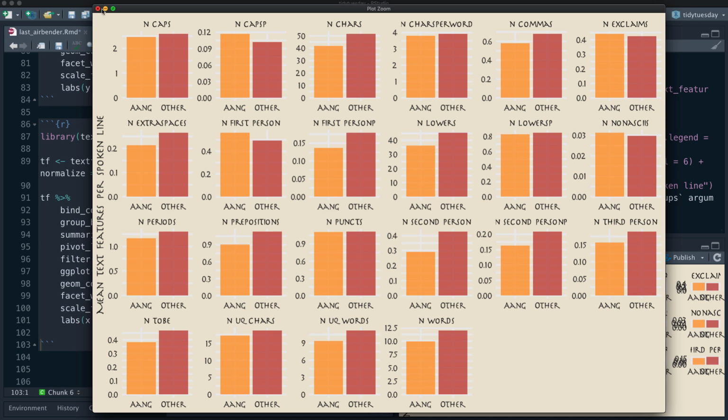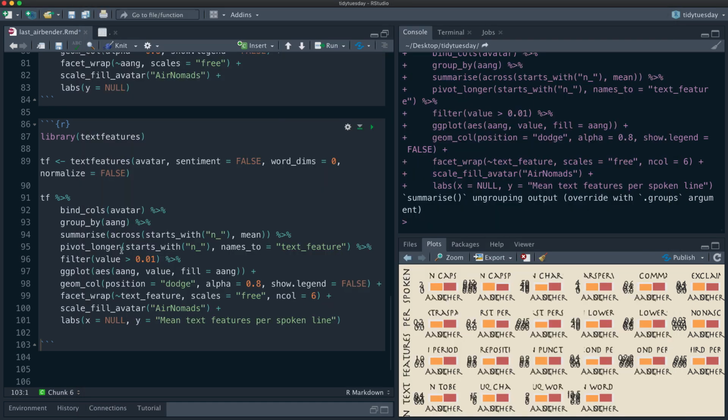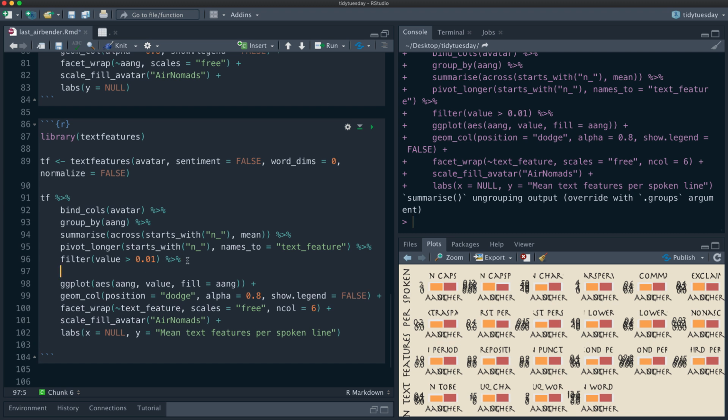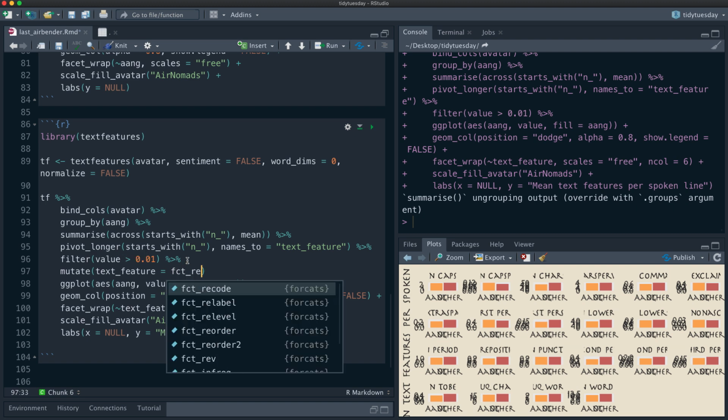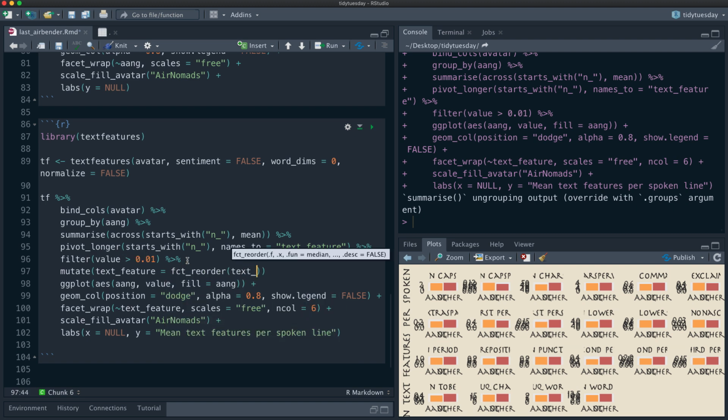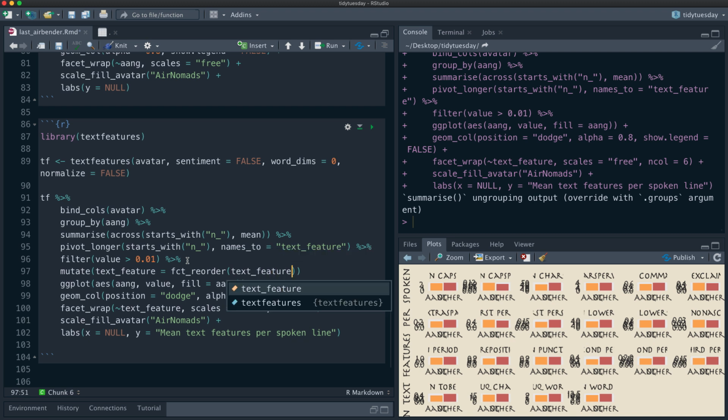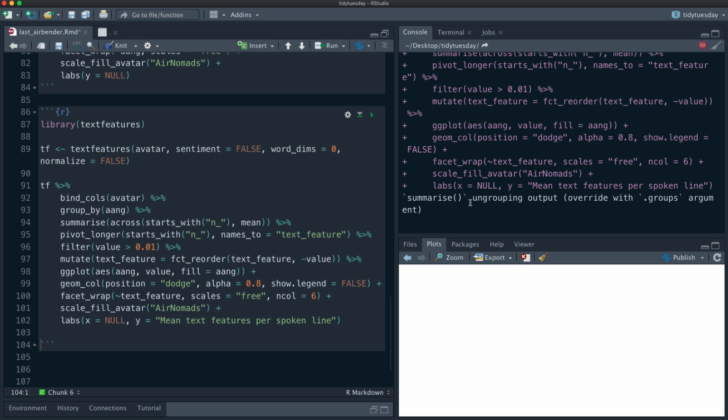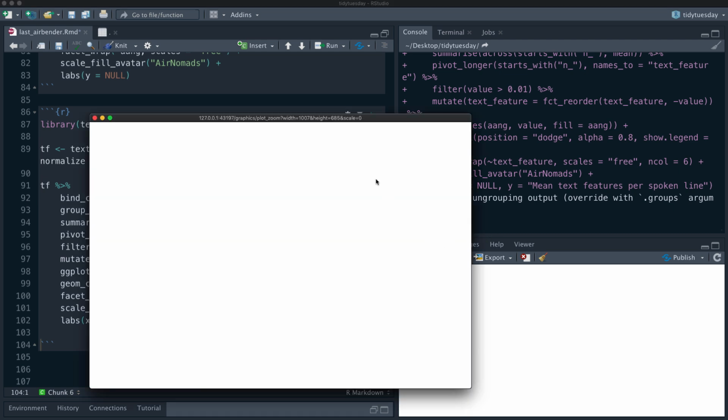let's do one more thing. Let's reorder this. So text feature in order of value, like this, so that we can see the ones that are the highest up in the corner, and then it'll go down to the lowest.